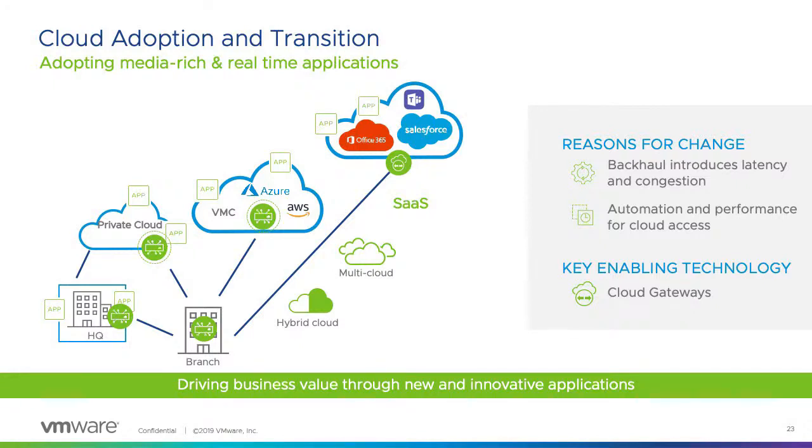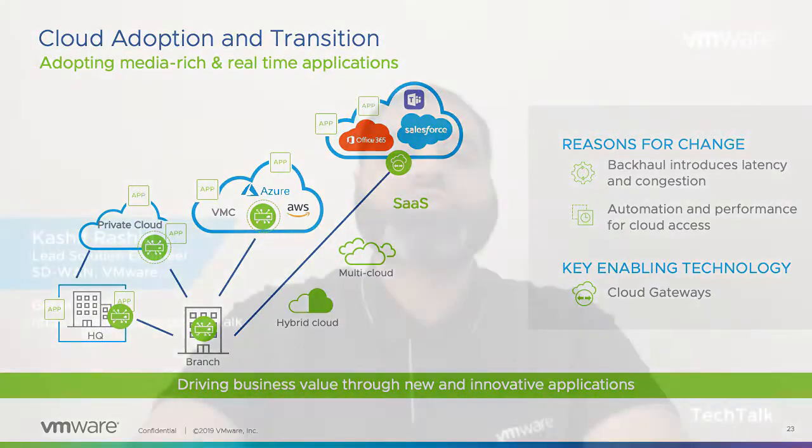You can have the edges in your private cloud, or you can utilize our gateways installed next to the SaaS provider. So what does it give you? It will give you the right architecture to grow from private cloud to multi-cloud and even to the SaaS-based environment. So cloud adoption and transition will become easier and more flexible for your WAN environment. WAN is no more your WAN in your branches. Your WAN is up to the cloud now.